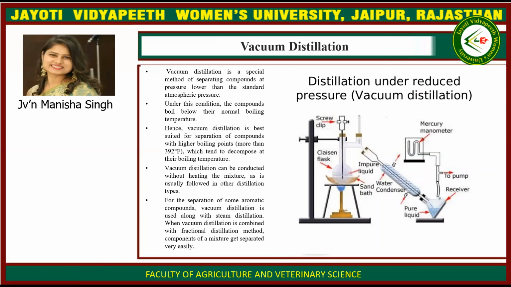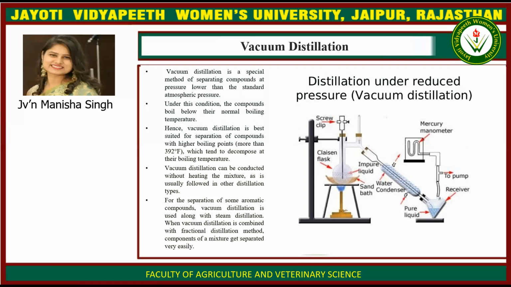Then vacuum distillation. Vacuum distillation is a special method of separating compounds at pressure lower than the standard atmospheric pressure. Under this condition, the compounds boil below their normal boiling temperature. Hence, vacuum distillation is best suited for separation of compounds with higher boiling points, that is more than 392 °F, which tend to decompose at their boiling temperature.